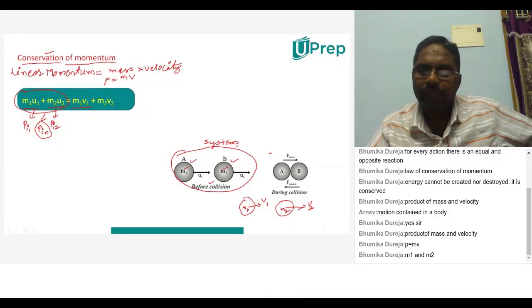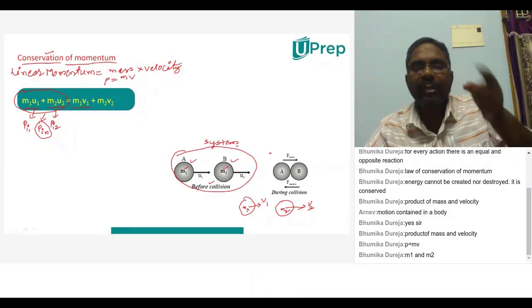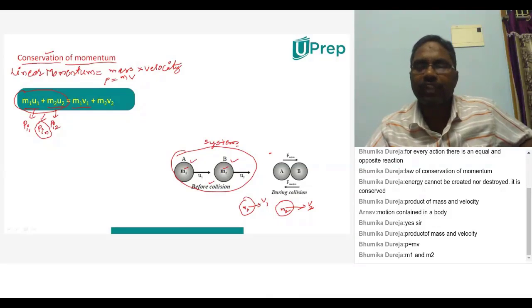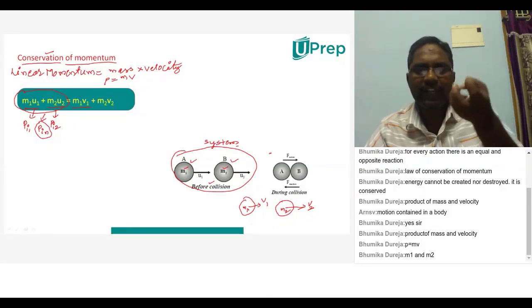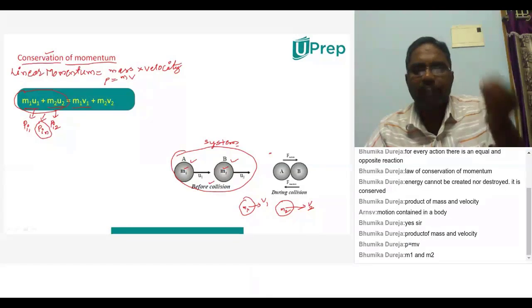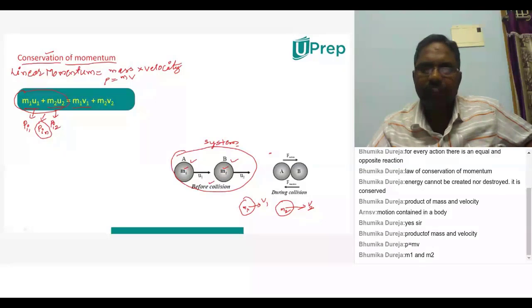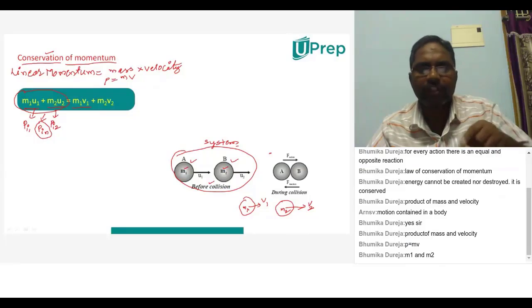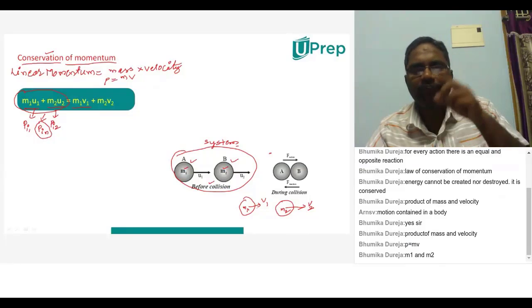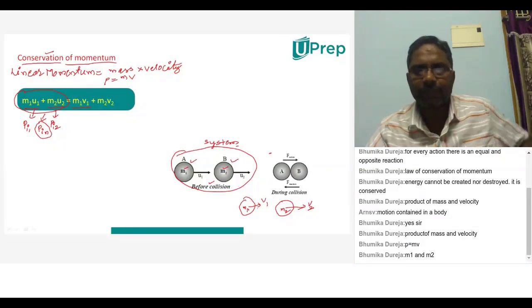So what is m1? Mass of a first object. And what is v1? Final velocity of the object after collision. Actually collision means some interaction occurred between them, and after interaction they are moving with different velocities again, and v1 is the final velocity of the first object, v2 will be the final velocity of the second object.